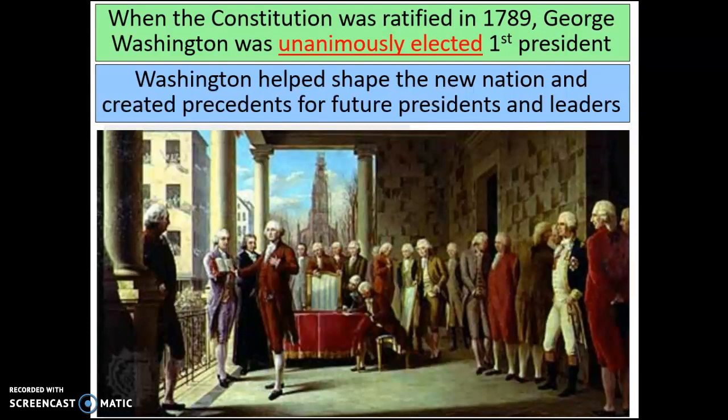Washington worked a schedule. He had a work day. There were hours that he worked. There were hours that he didn't work. He wanted to ensure that the people saw that he was the people's servant. He worked for the United States of America, and he worked for the people of the United States of America.